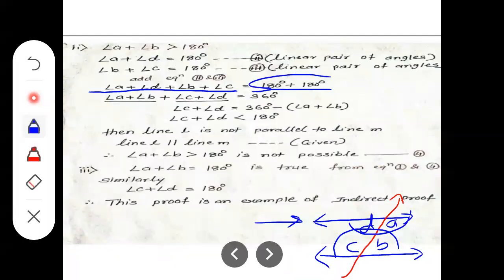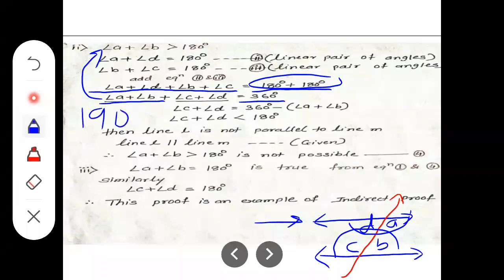Now do the addition. Here that is 360 degree. And arrange the angles in right order and make them in group. That A plus B, write it together, and angle C plus D. Okay, make another group of 2 angles. Now what we assume, that angle A plus angle B is greater than 180 degree. So if I put its value greater than 180, that means suppose that will be 190 degree.